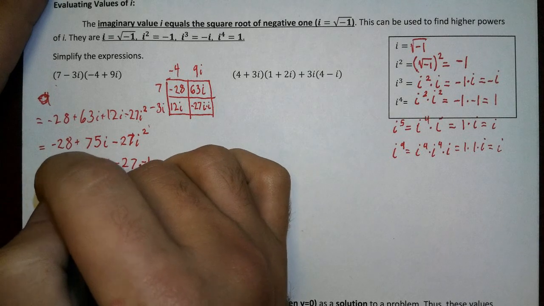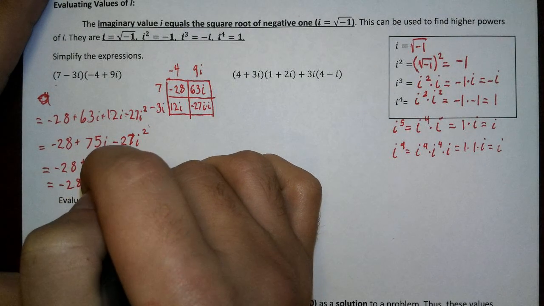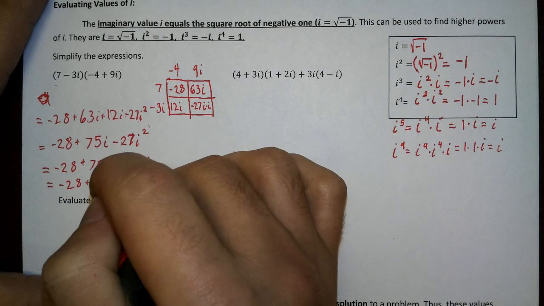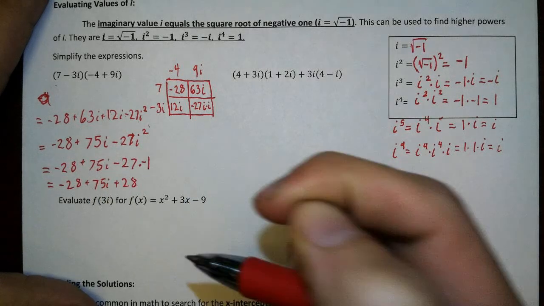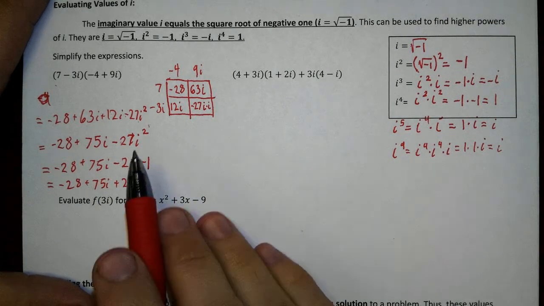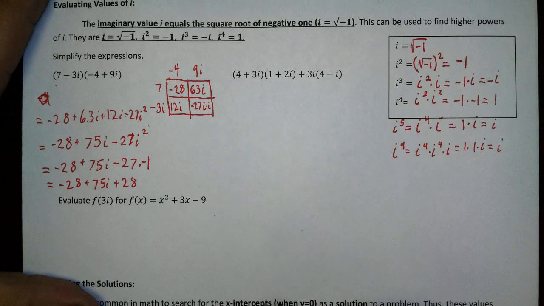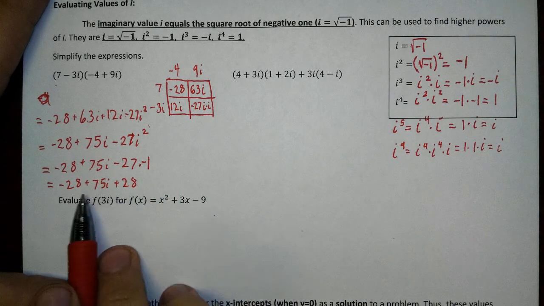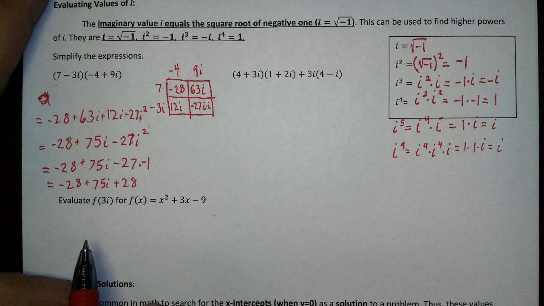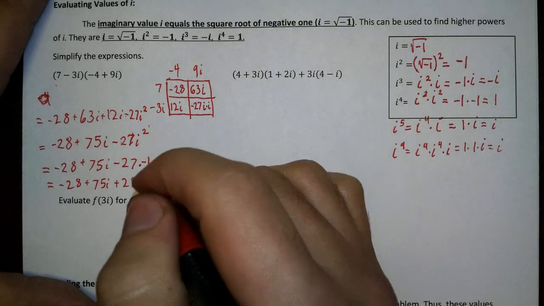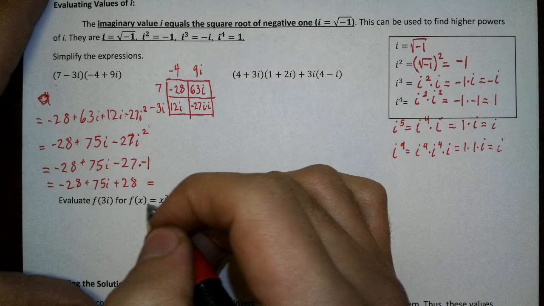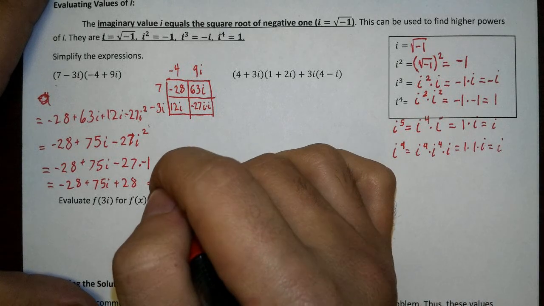Right? Then simplifying this a step further. Plus 28. Right? We had an I squared. That brought us back into our real dimension. Lo and behold, now we have two real numbers, again, that are like terms, which can combine with each other. -28 plus 28 is going to be 0.